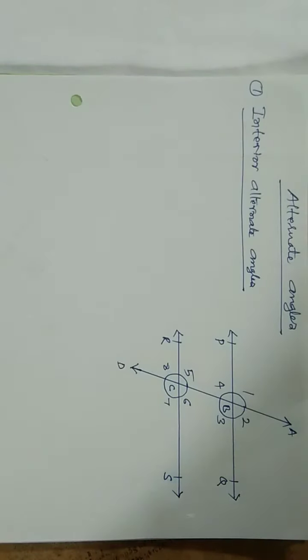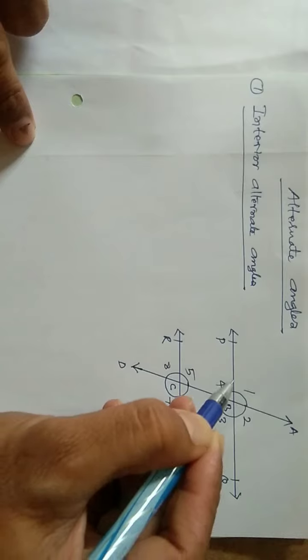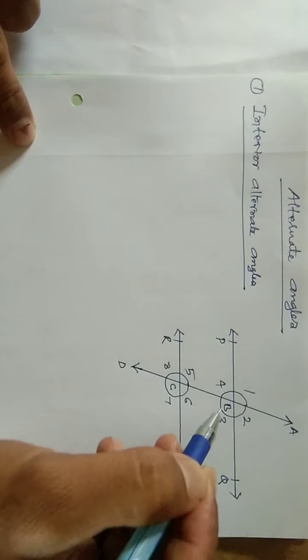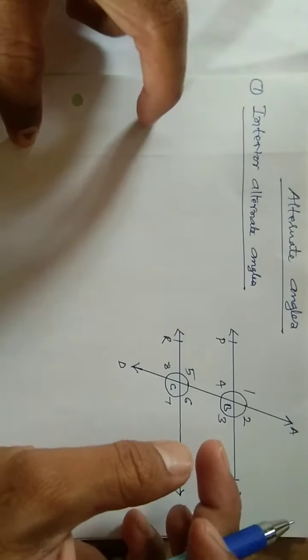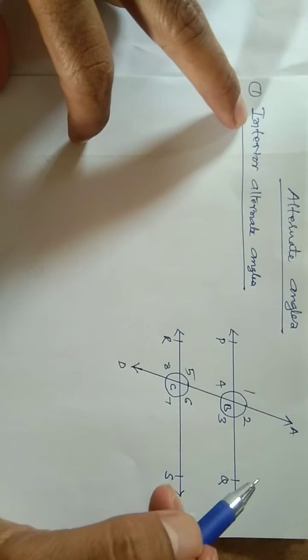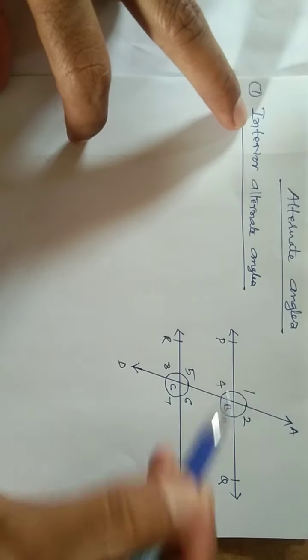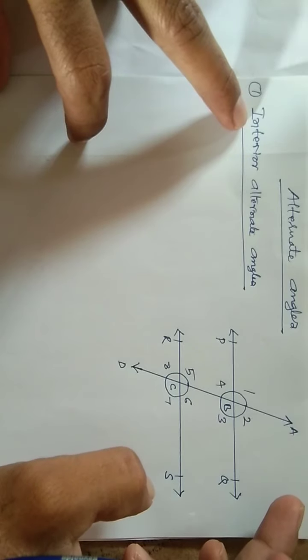In these 8 angles, what are the interior alternate angles? We are going to see that. See, interior means the angles in between these two parallel lines: 3, 4, 5, 6. These are the angles which are inside the pair of lines. Exterior alternate angle means the angles which are outside the pair of lines, PQ and RS.